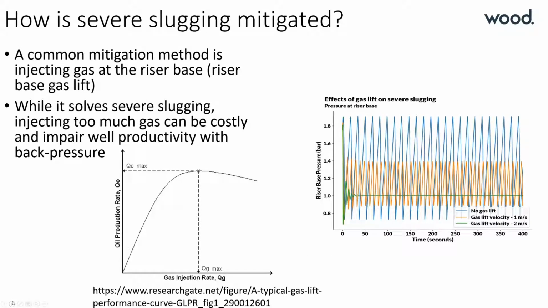Injecting gas at the base of a riser is a very common mitigation method used in the field, and it is often referred to as riser-base gas lift. The graph on the right shows pressure fluctuations at the riser base. A very high amplitude is a result of severe slugging. Injecting gas reduces this amplitude. However, there is an optimum rate or velocity of gas lift injection. Very high gas lift rates can actually negatively impact well productivity.